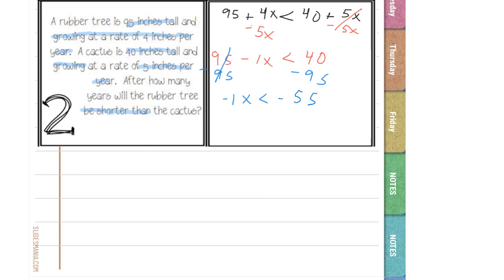So I'm going to go ahead and undo the operation. That is negative 1 times x, so that's multiplication. How do I undo multiplication? Well, by dividing by negative 1 on both sides. So negative 1 divided by negative 1 reduces to just 1, and I'm left with x. Now I divided by a negative, so what is going to happen to my sign? It's going to flip, okay? And negative 55 divided by negative 1, well, that's just positive 55, and this is my final answer.